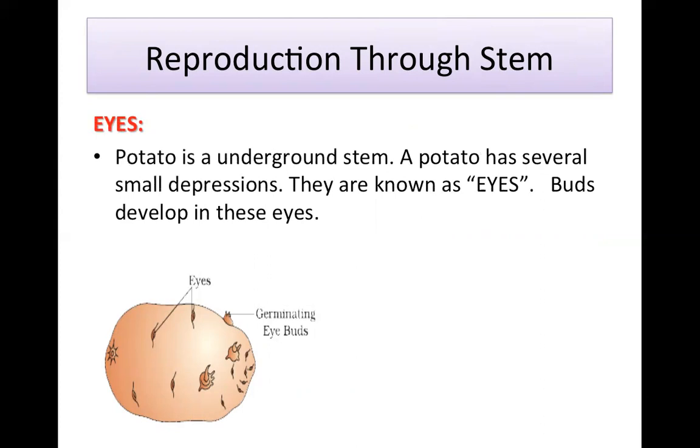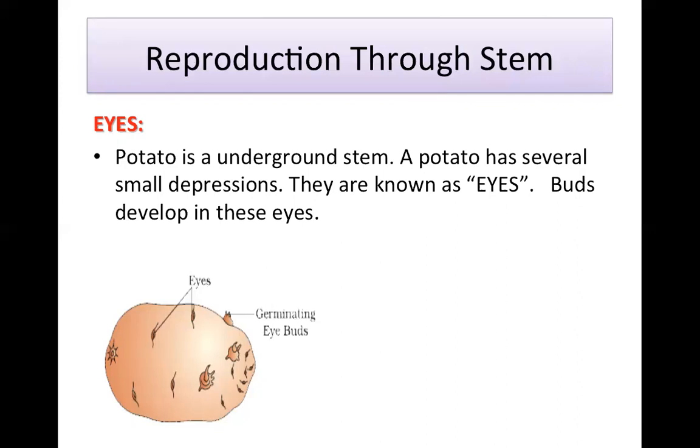In potato, as I told you earlier, that potato is a stem and it grows into a new plant. Now, take one potato and observe it. You will find that a potato has several small depressions. These depressions are known as eyes. They are not the actual eyes like us. Potato cannot see, but these depressions are given the name eyes because somewhat they look like eyes.